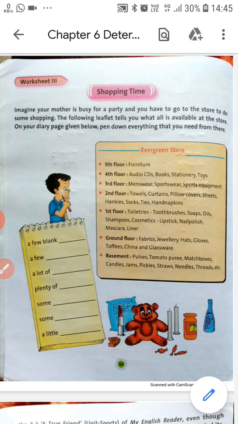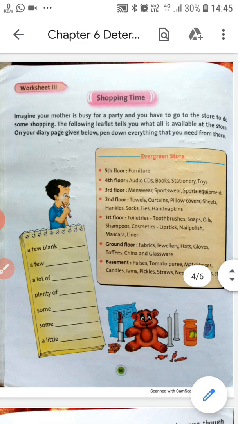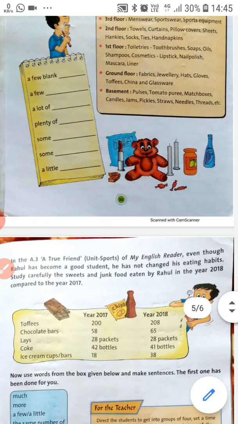Considering the information about that Evergreen store, you have to decide what things you have to buy. You are going to prepare a shopping list for yourself. You can write any naming word in the given blank space. Do this as your homework.